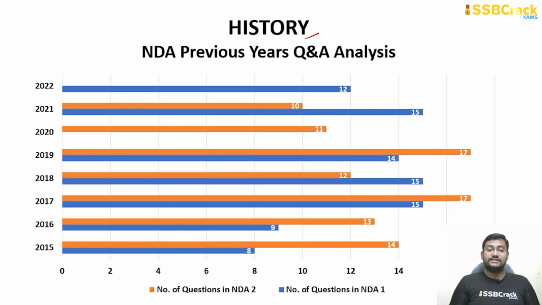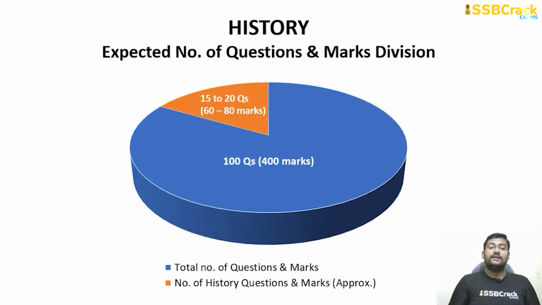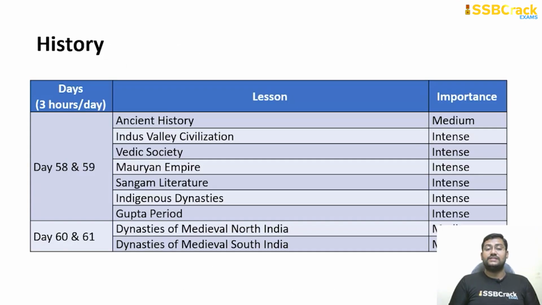Again, in the previous year questions, NDA 1 2022, 12 questions were asked from history alone. So again, going through the trend, 10, 15, 11 and 17 questions were asked. Similarly, in this attempt also, you can expect somewhere around 15 to 20 questions coming from the history section alone, fetching you somewhere around 60 to 80 marks. And day 58 and 59, 3 hours per day will be more than enough.